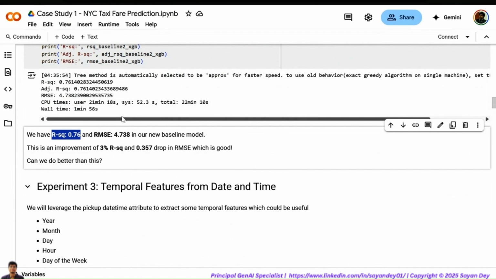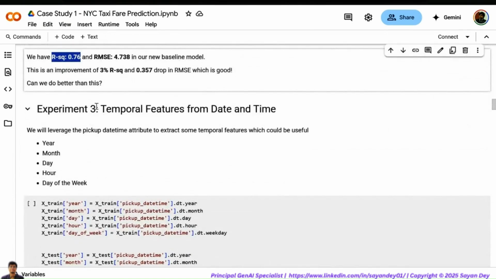So when we remove the outliers and build another model, we are getting 76% accuracy. So that is the R squared we are getting now. Small improvement. See how small the improvements are that we are making. Iteration number three, experiment number three.